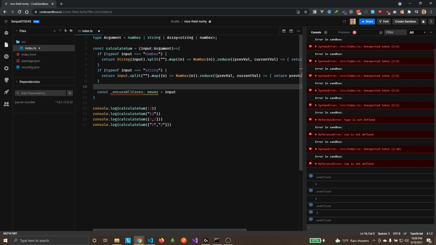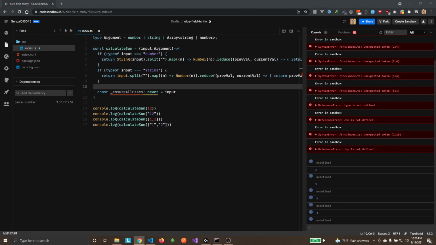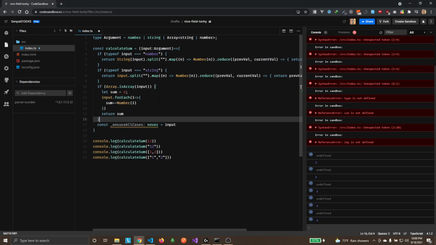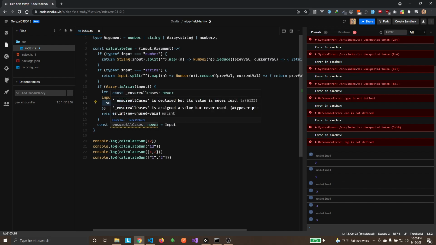And then for the last one, I'm gonna be a bit lazy on this one. I'm gonna handle both cases at once. I'm not gonna use reduce because I don't know why it is buggy in this case. So I'm gonna check if the input is an array, and I'm gonna make a sum variable called sum. And for these, I'm gonna convert the argument into a number, and then return the sum. So ensure all cases are never.